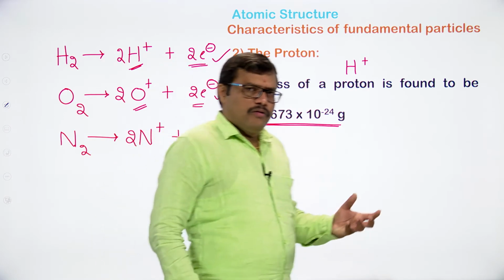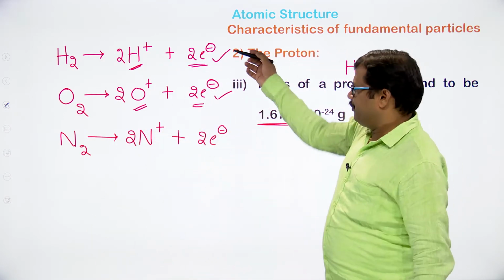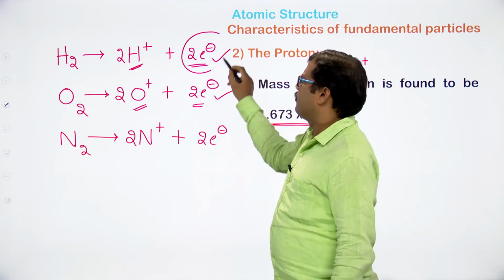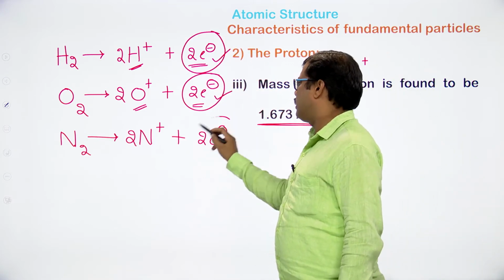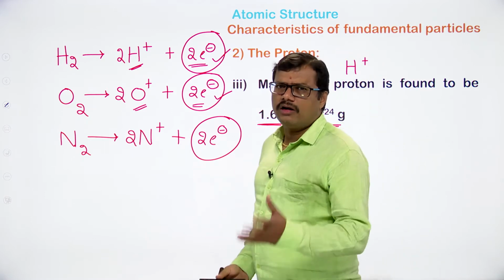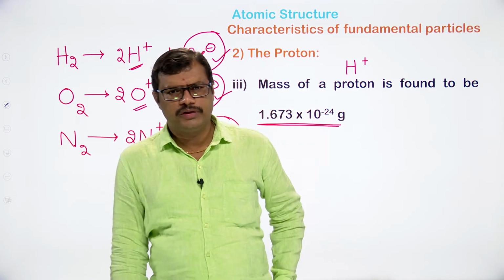So in all these examples, hydrogen, oxygen and nitrogen, in the ionization process electrons are common. Whatever gas we take in the discharge tube experiment, the nature of these electrons does not depend upon the gas employed, first thing.